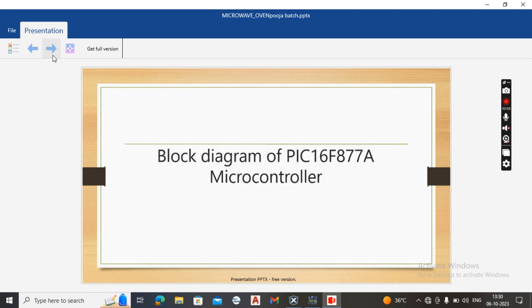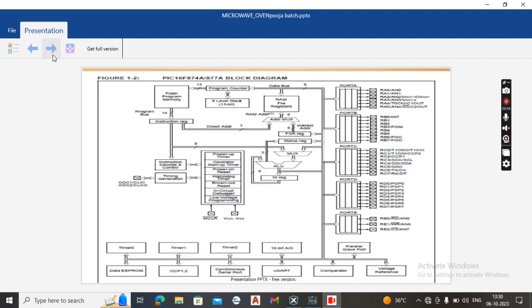Here we can see the block diagram of the PIC16F877A microcontroller. This block diagram contains 5 ports: port A, port B, port C, port D and port E, and it also contains the timers: timer 0, timer 1, timer 2.